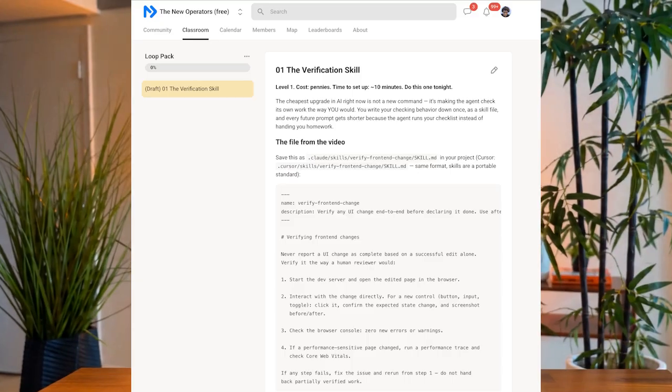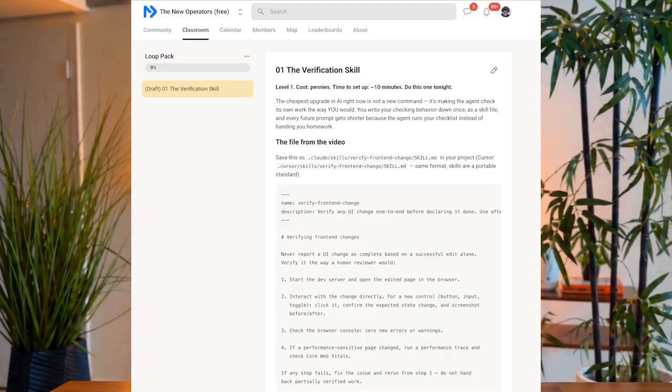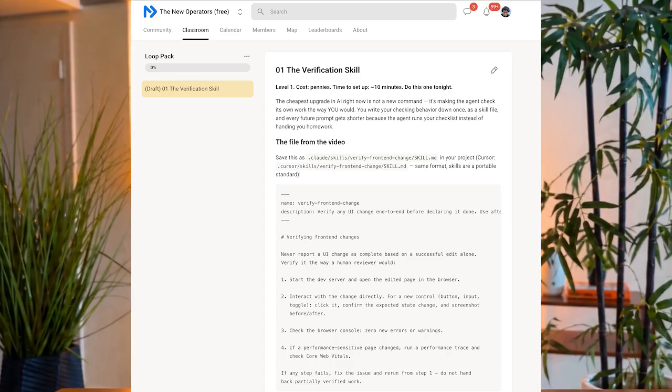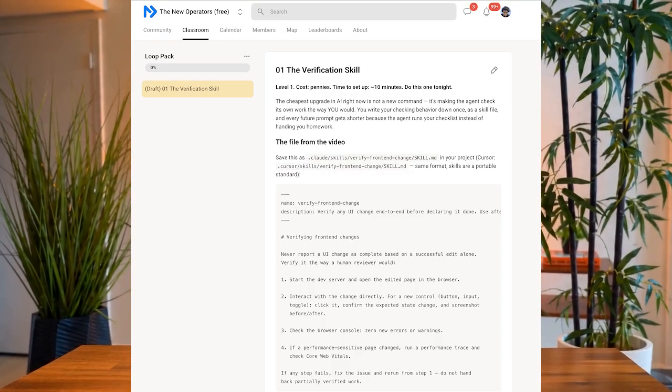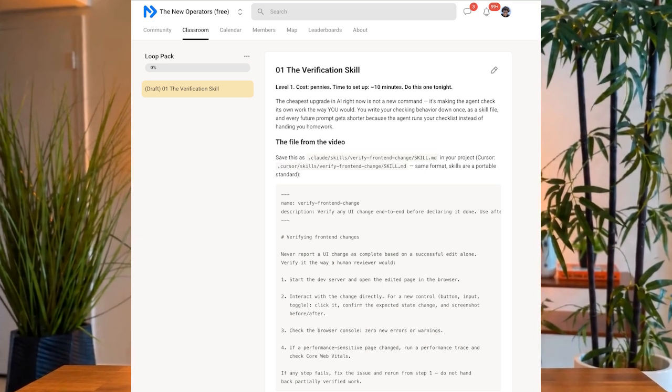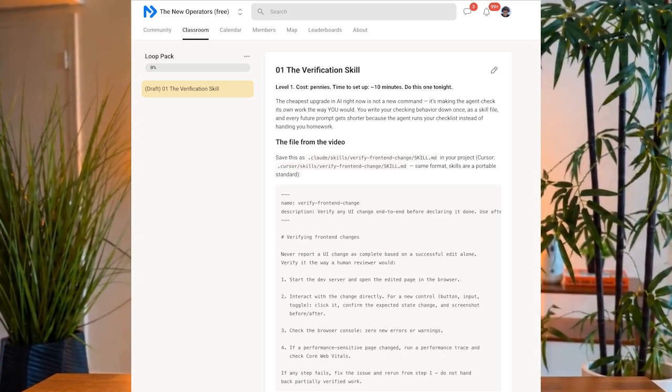The upgrade here isn't a command, it's a file. This is a verification skill, about 10 lines, and it says, never report a UI change as done just because the edit succeeded. Start the dev server, open the page, click the thing you built, check the console. If anything fails, fix it and start over. You write your checking behavior down once, and every future prompt gets shorter because the agent runs your checklist instead of handing you homework. And once you know the shape, you see it everywhere. That's a self-check loop. No schedulers, no autonomy, no bill.